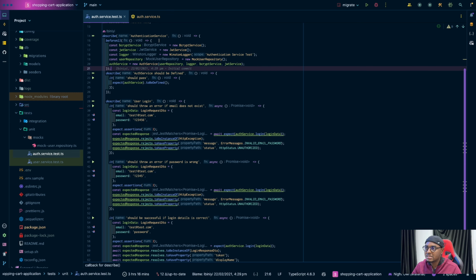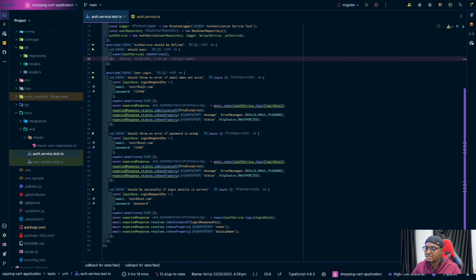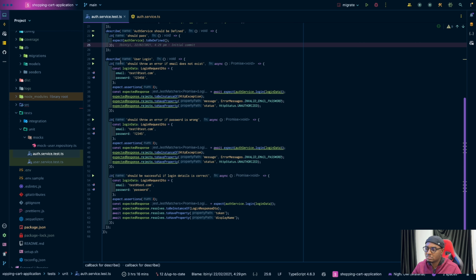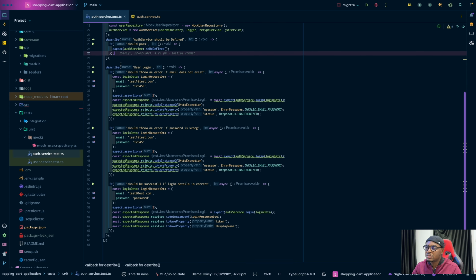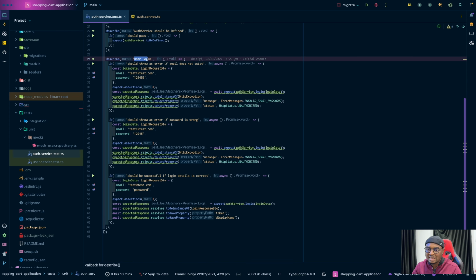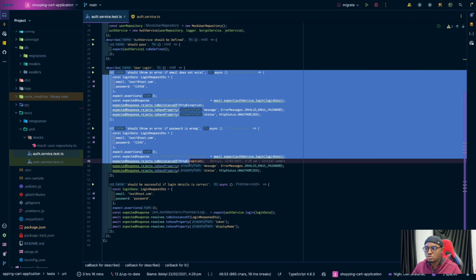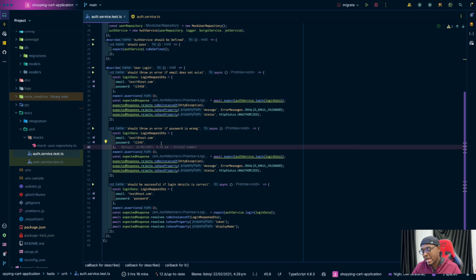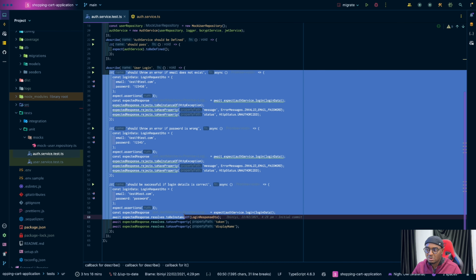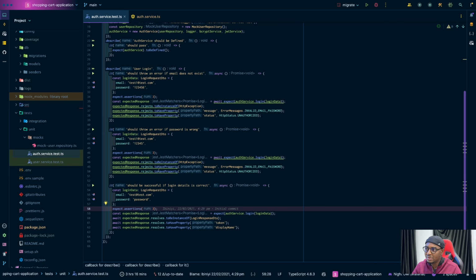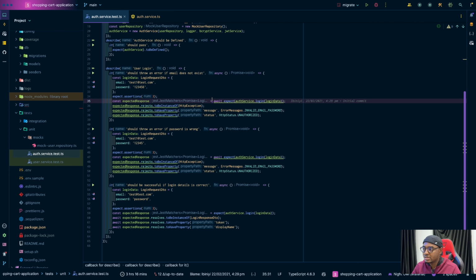So as you can see, we have an authentication service test, and this is for user login, and I think that's the only thing I wrote here. Wow. Okay, I thought I actually wrote something more comprehensive, but at least I wrote something here. I think the whole idea here was to just showcase the fact that I can write tests. Maybe because I didn't have enough time, I wasn't able to go on, because I would have preferred to go on. I can't remember, but I was able to do this.